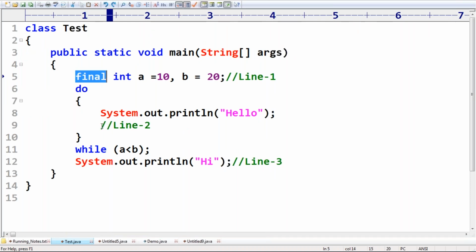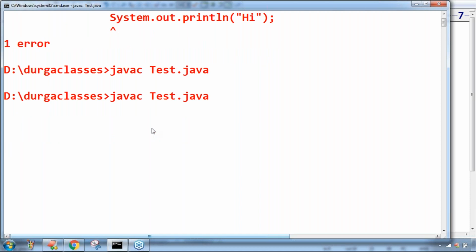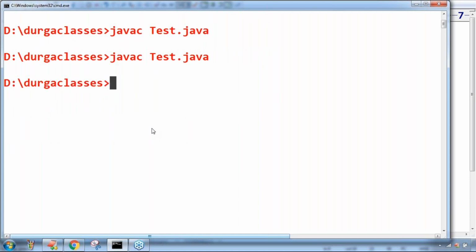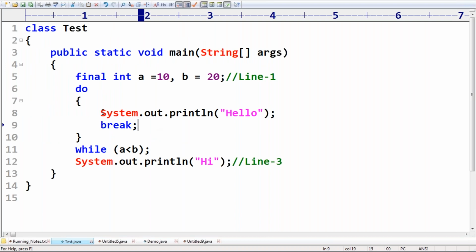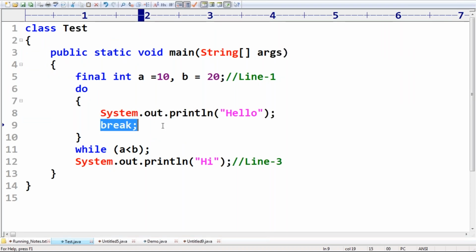Now at line 2, let me take a break statement. Yes, now the code is going to compile, because the break tells that it's not going to execute an infinite number of times. So this is also valid. Break is also valid.